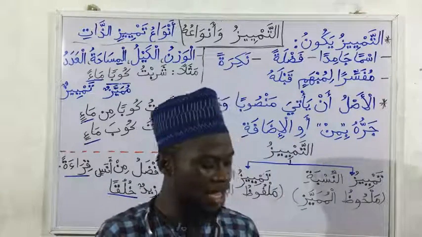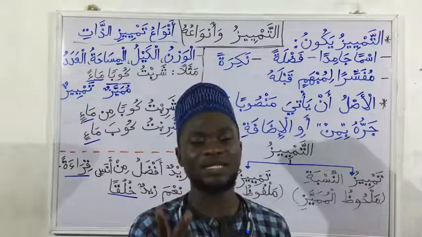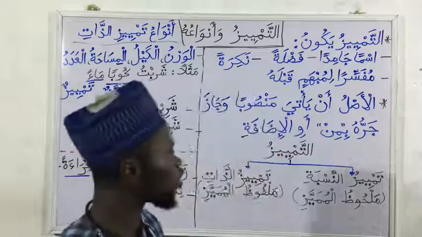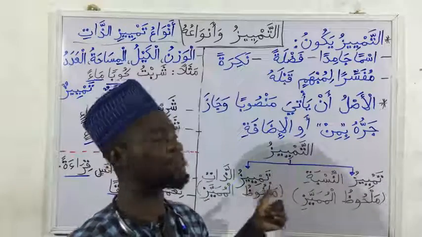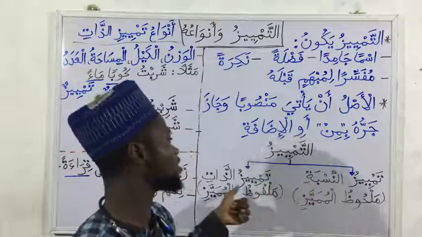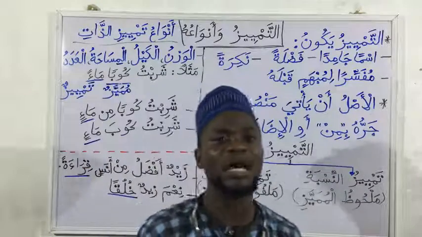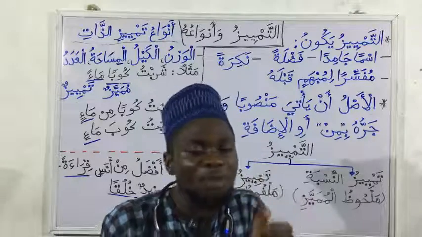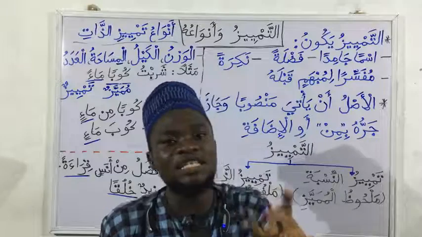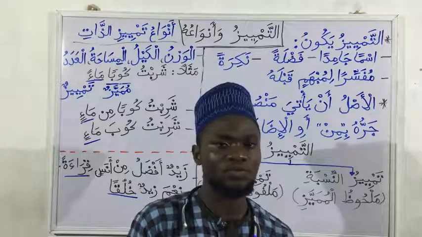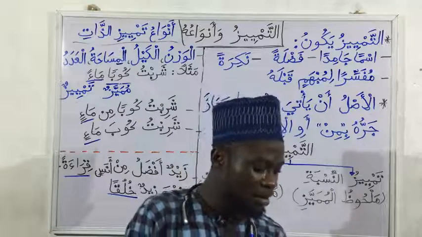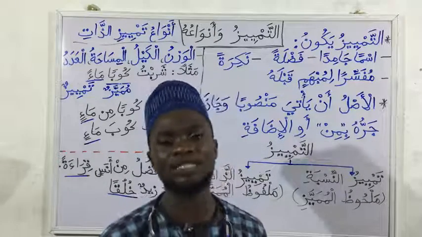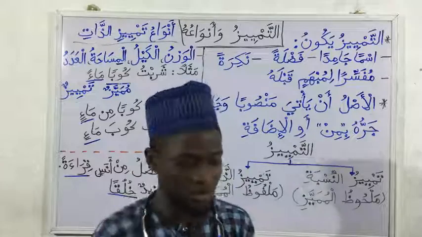Then the second qaida, al-mumayyazu qisman. There are two types of mumayyaz. If you remember from the last class, our division was through the Tamyeez: Tamyeezun nisba or Tamyeezun zat. But in this book, their division is on what? It is on the mumayyaz, that is the word coming before the Tamyeez, the word holding the ambiguity. So, in two types: malfuzun wa malhuzun. The mentioned mumayyaz and the perceived mumayyaz.